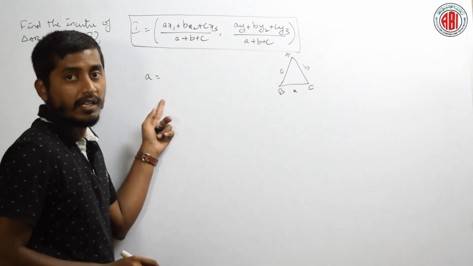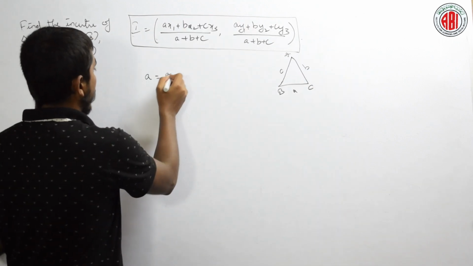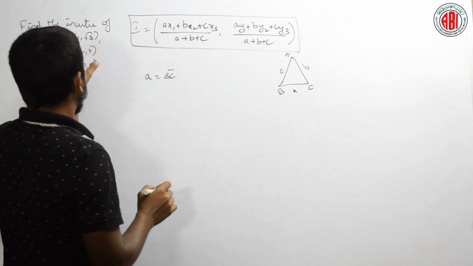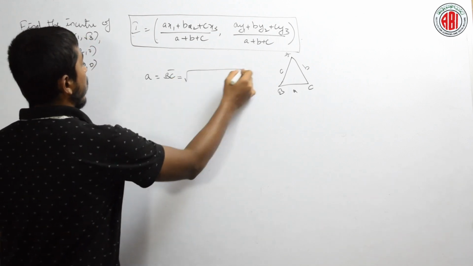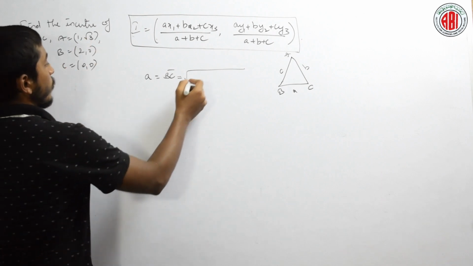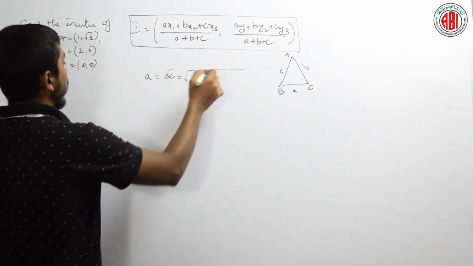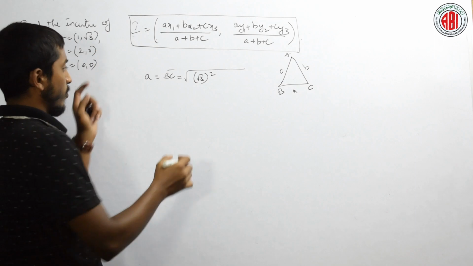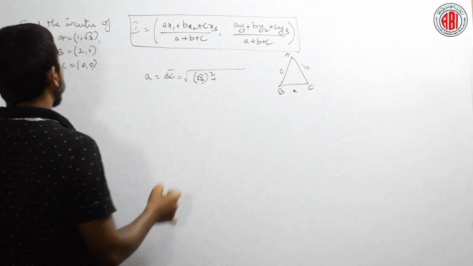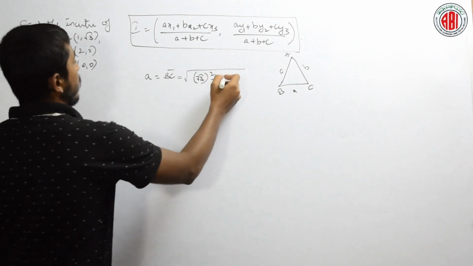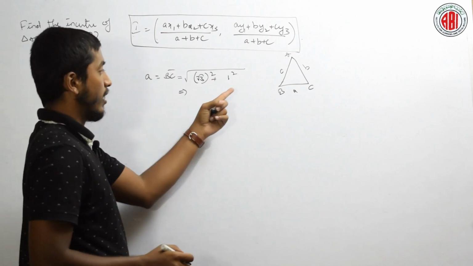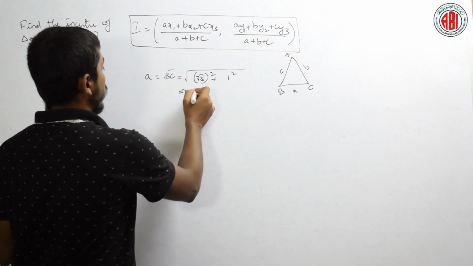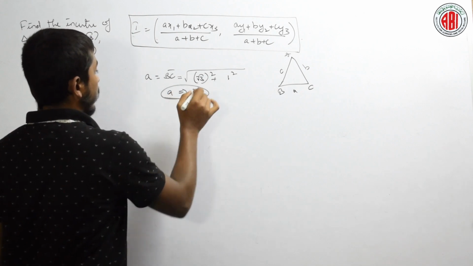What is small a here? The distance BC, that is the distance between B and C. Let us substitute in the distance formula: under root, x2 minus x1 whole square, that is root 3 whole square, 0 minus root 3 is minus root 3, plus y2 minus y1 whole square, 2 minus 1 is 1 square. Root 3 square is 3, 3 plus 1 is 4, under root 4 is 2. This is a.